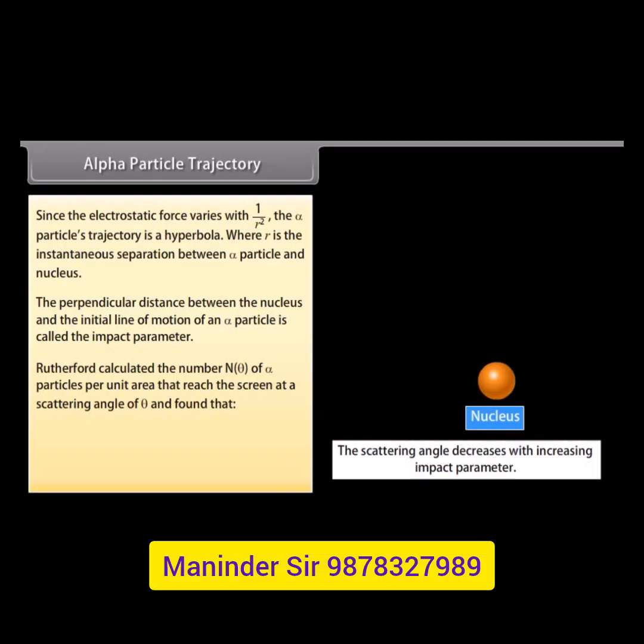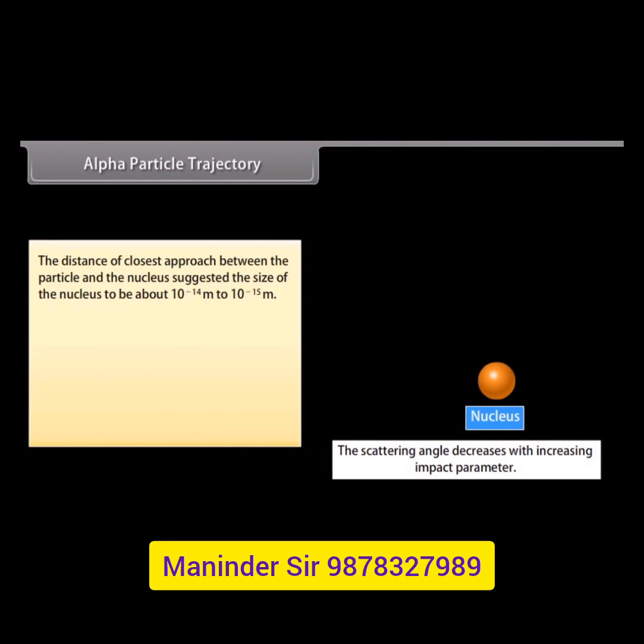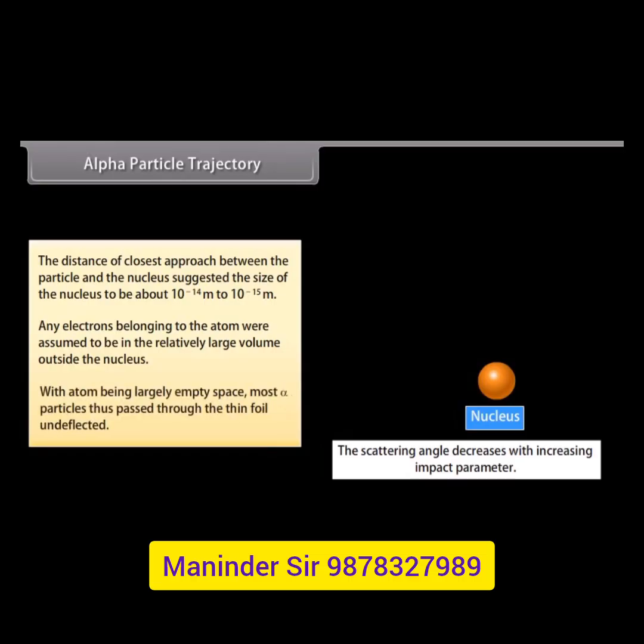Rutherford calculated the number N(theta) of alpha particles per unit area that reached the screen at a scattering angle of theta and found that N(theta) is inversely proportional to sin^4(theta/2). The distance of closest approach between the particle and nucleus suggested the size of the nucleus to be about 10^-14 meter to 10^-15 meter. Any electrons belonging to the atom were assumed to be in the relatively charged volume outside the nucleus. With the atom being largely empty space, most alpha particles thus passed through the thin foil undeflected.